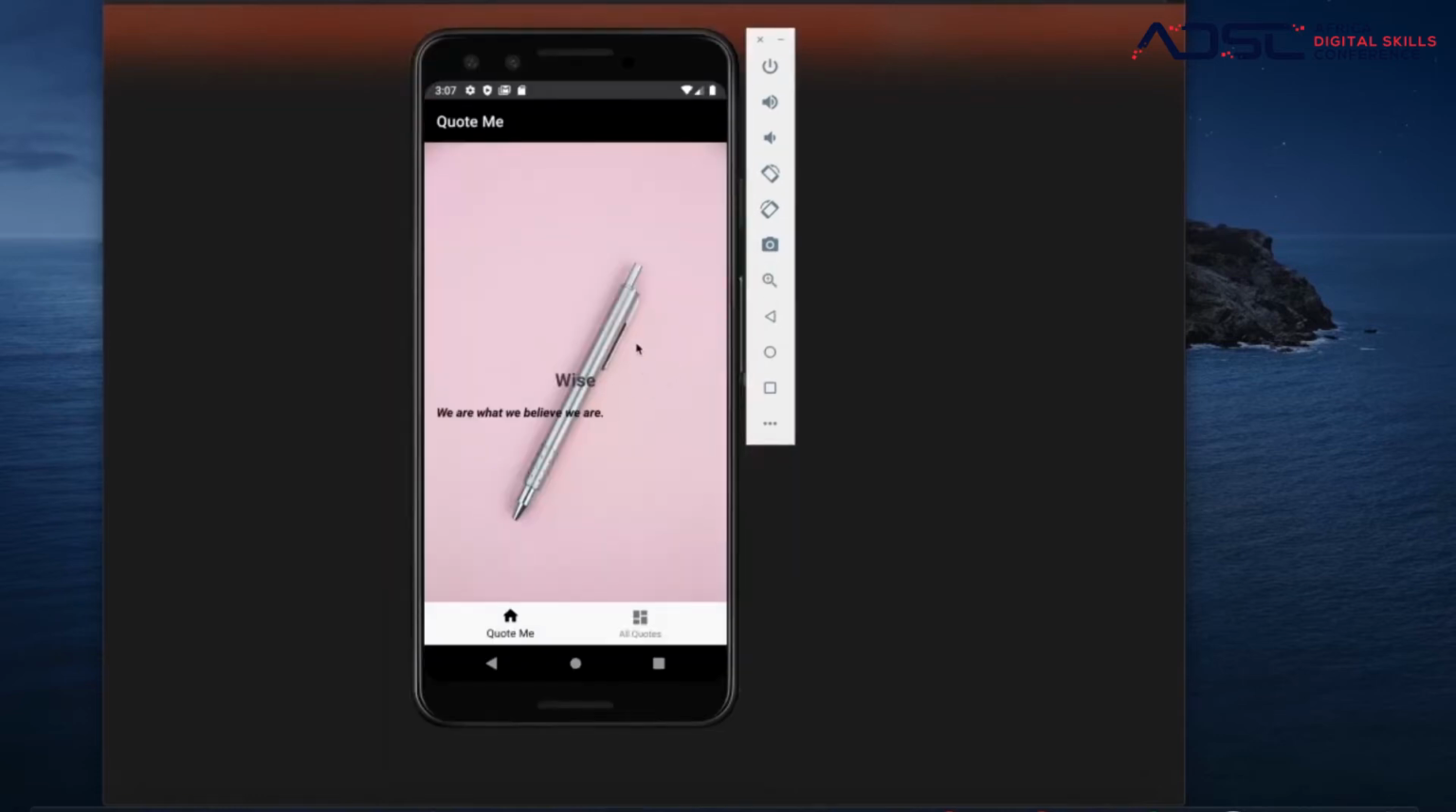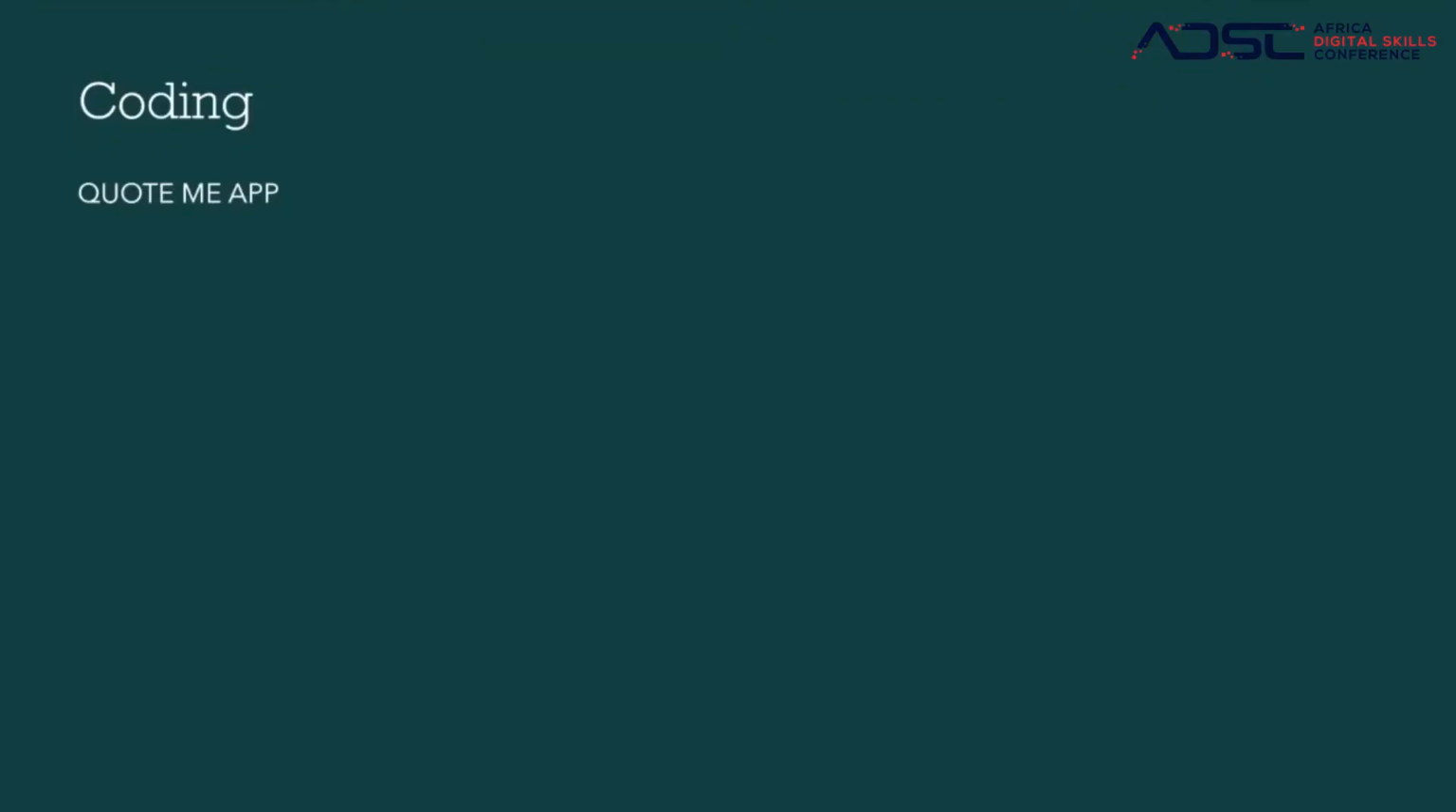So this is the app that we are going to go through and build. I hope you stay tuned and enjoy. The code is going to get a bit, we're going to get our hands dirty now, so let's get right into it. So let us dive right into it.